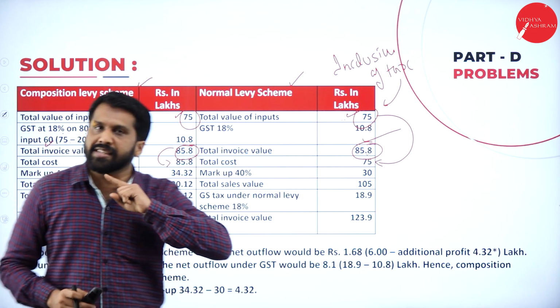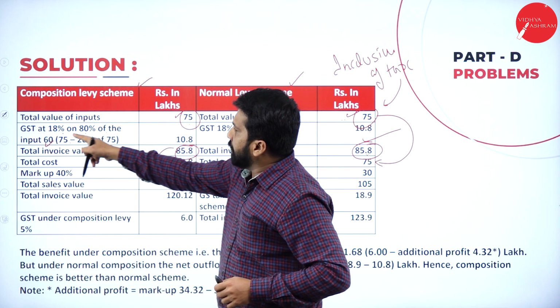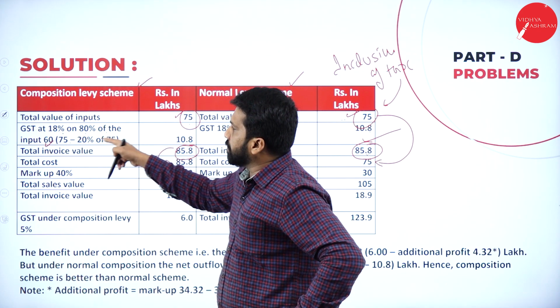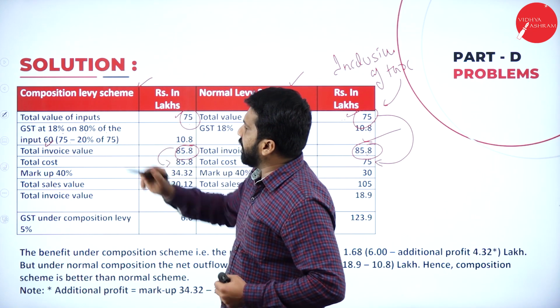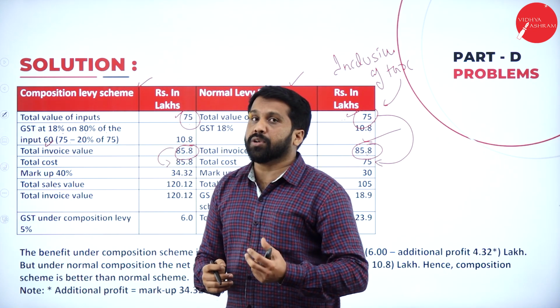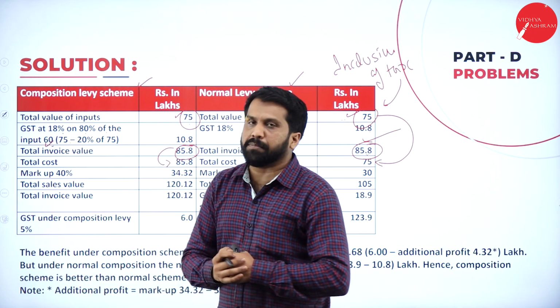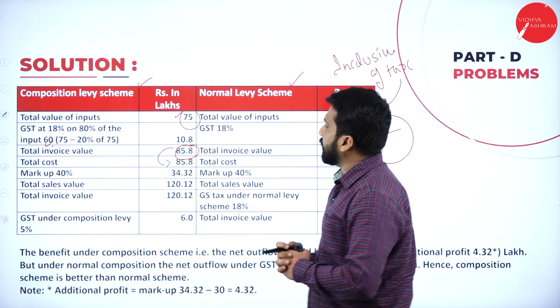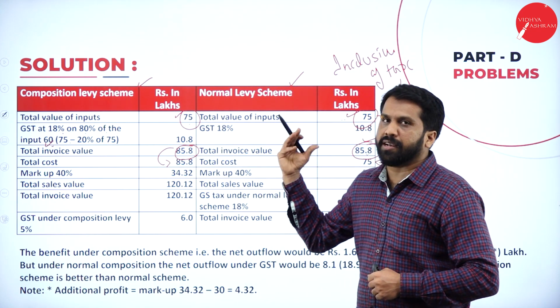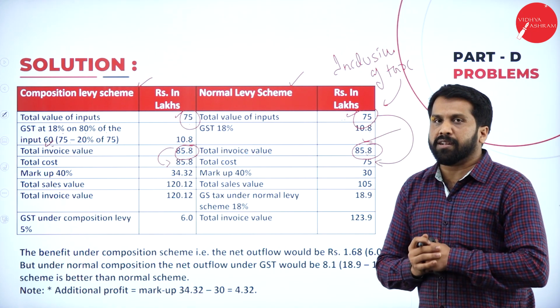Clear what we did in the beginning? We had 75, 18% on 80% of the input. What is 75 into 80%? How much did you get? You got 60. On 60, you calculate 18%. How much will you get? 10.8. 75 plus 10.8 is 85.8.